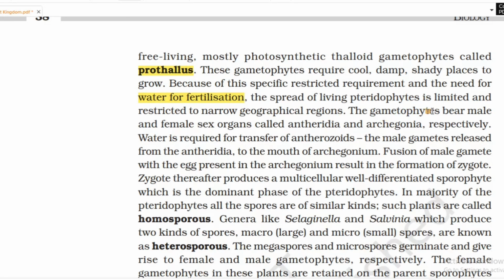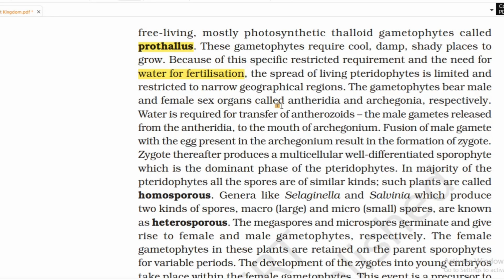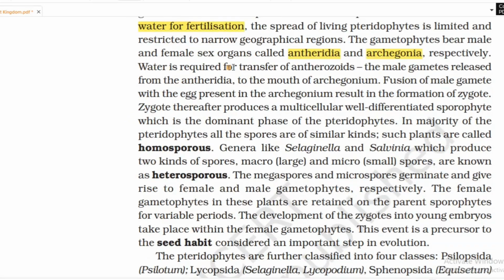Gametophytes bear male and female sex organs called antheridia and archegonia, respectively. Water is required for transfer of antherozoids, the male gametes released from the antheridia, to the mouth of the archegonium. Fusion of the male gamete with the egg present in the archegonium results in the formation of the zygote.